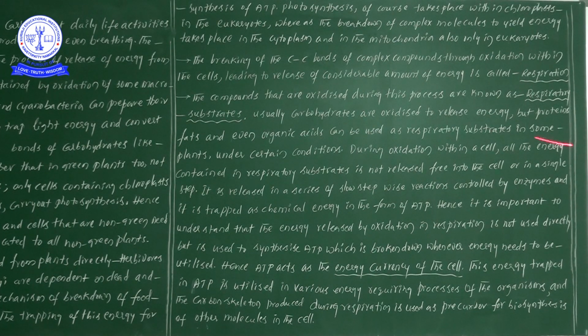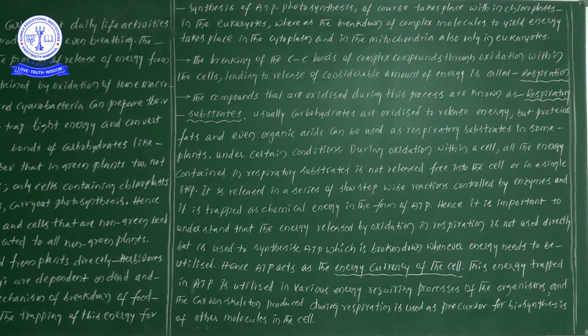But proteins, fats, even organic acids can be used as respiratory substrates in some other plants. Is it only carbohydrates that oxidize and release energy? No. Along with carbohydrates, proteins, fats, even organic acids also can be used as respiratory substrates in some plants, under certain conditions only.